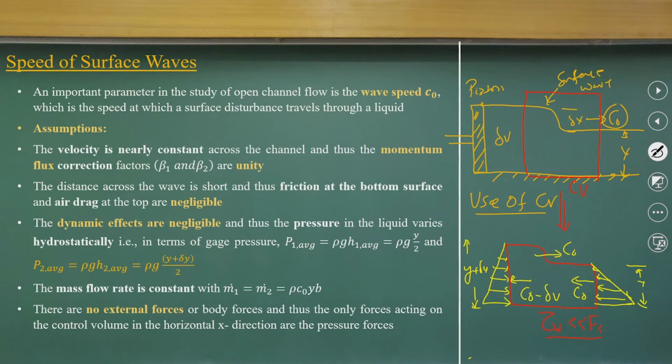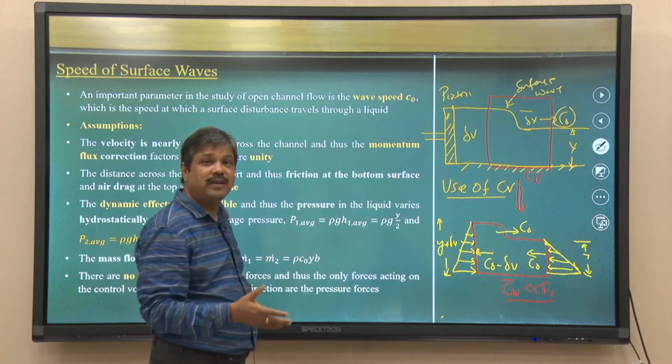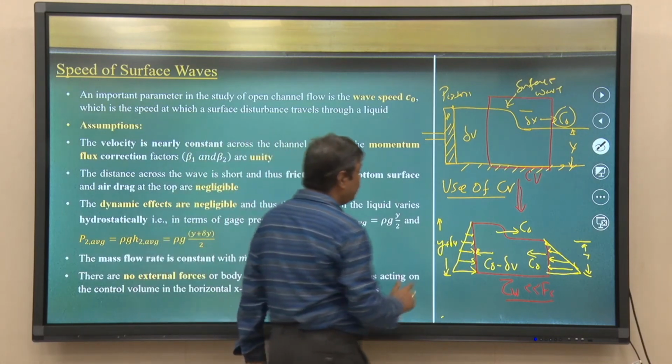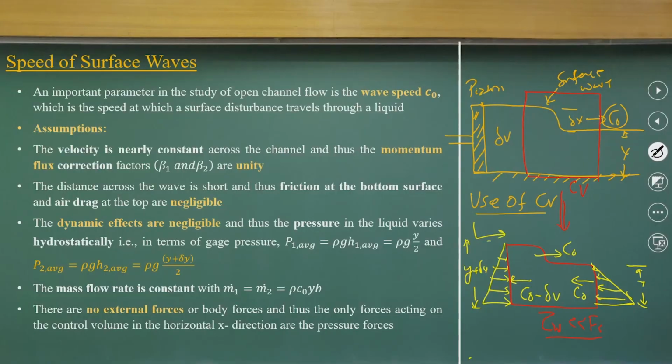And these two velocity distributions help us to cross-check the mass fluxes as well as the momentum fluxes. What are the force components there? If I look at it, this is the x direction and the y direction. So, I have two equations with me. One is the mass conservation equation for this control volume. Another is the linear momentum equation.